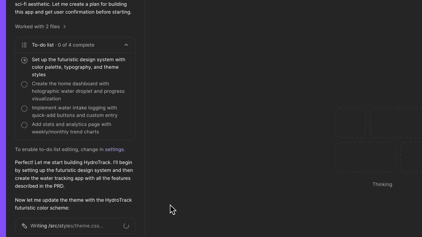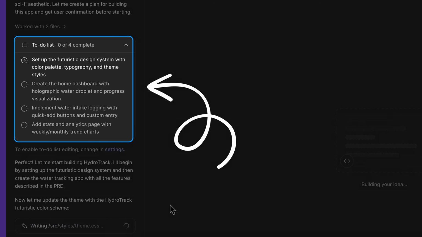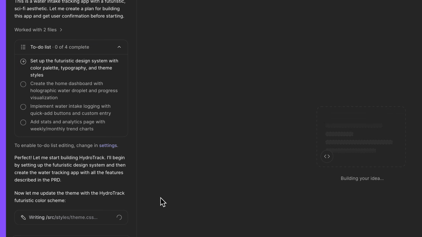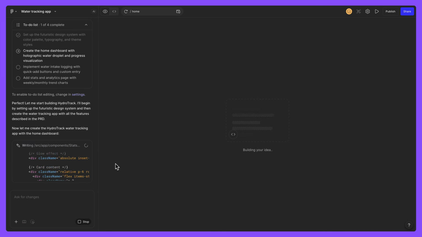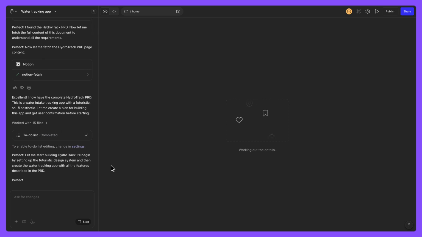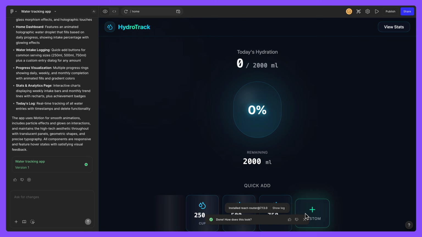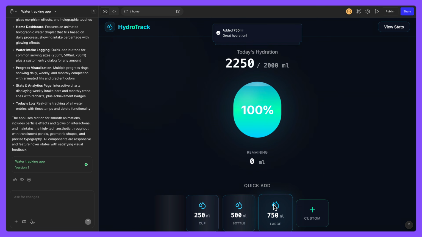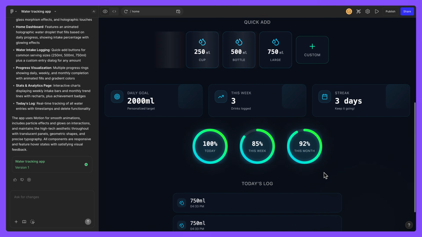While generating the prototype, Figma Make pulls in the project details I've identified in my PRD and displays them in the left sidebar. This is a real time saver and also ensures that my technical requirements don't become lost in translation between tools. And here we go. This first attempt is pretty close to what I was envisioning and will be a great starting point for me to build from.